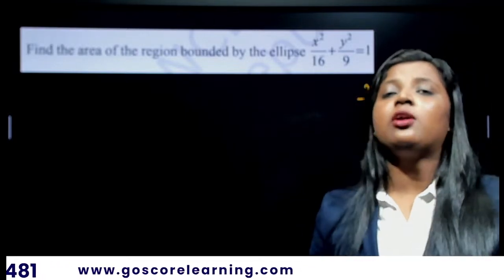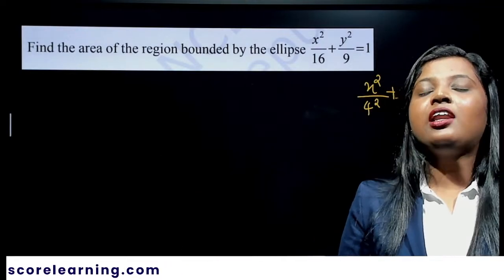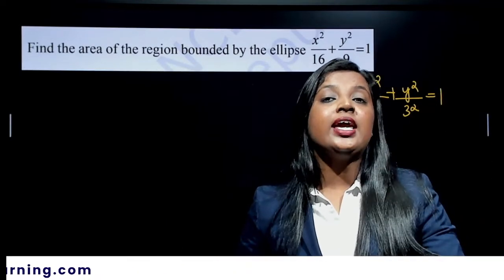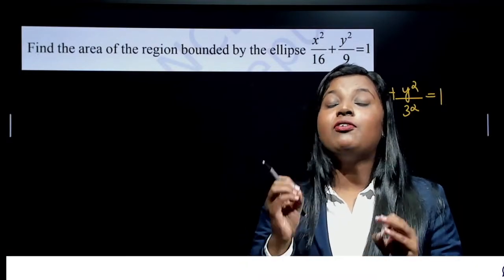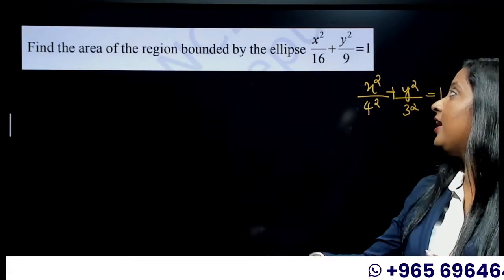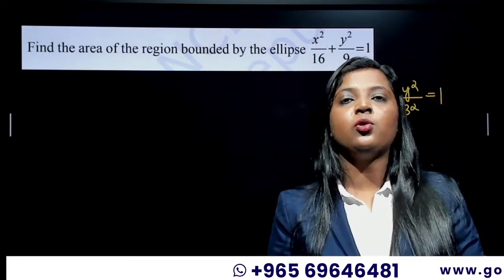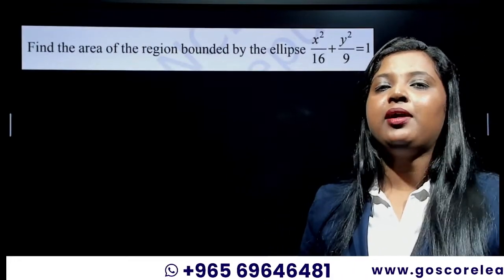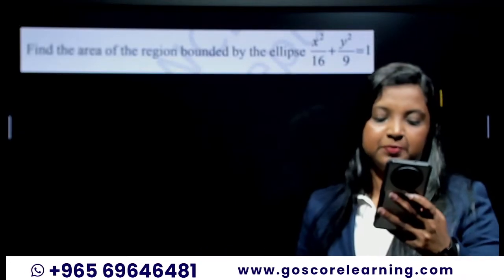Without doing a single calculation, can you guys tell me what will be the answer for this one? Quick. I'll give you 2 minutes. Without doing even a single calculation, can you tell me what will be the area of the region bounded by the ellipse x squared by 4 squared plus y squared by 3 squared is equal to 1? I'll give you 1 minute. I'm waiting for your answers. Tell me.